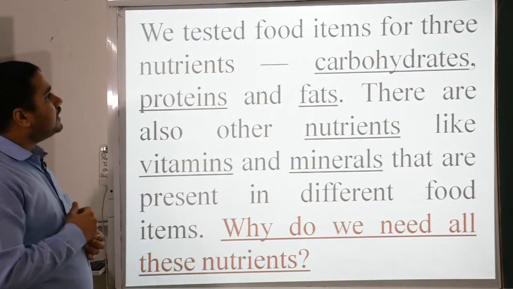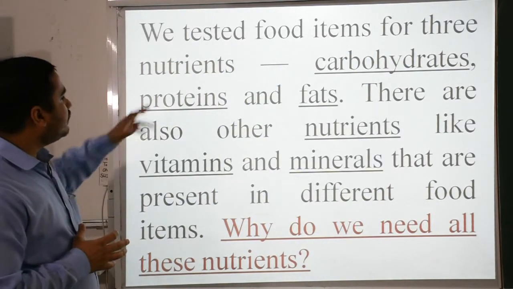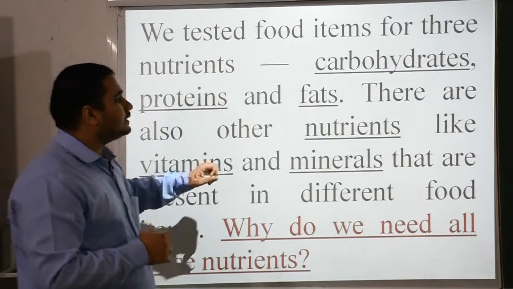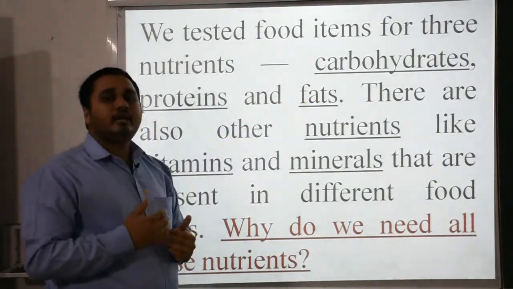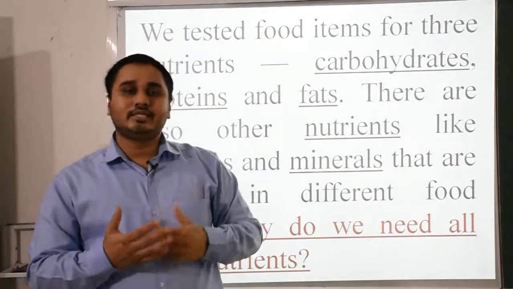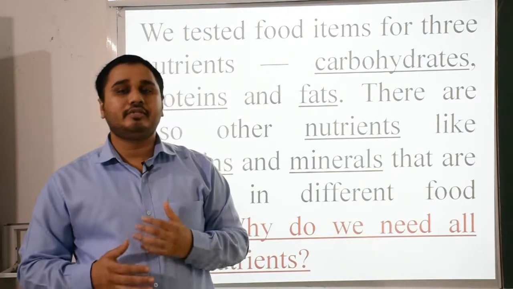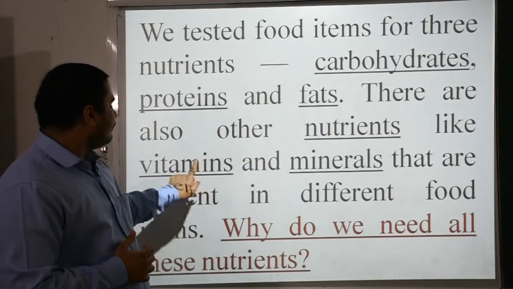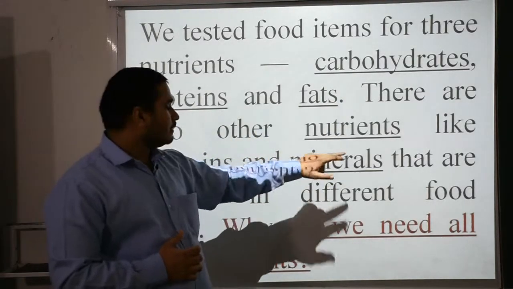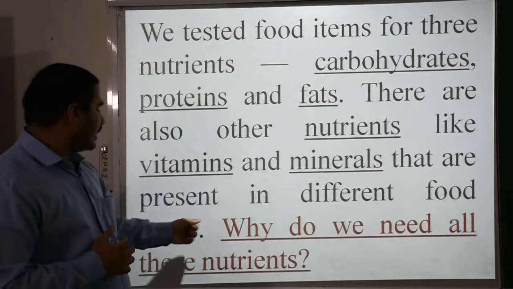Go to the next. We tested food items for three major nutrients: carbohydrates, proteins and fats. But besides them there are some which are very necessary according to your body and your physical activities. There are also other nutrients like vitamins and minerals that are present in different food items.